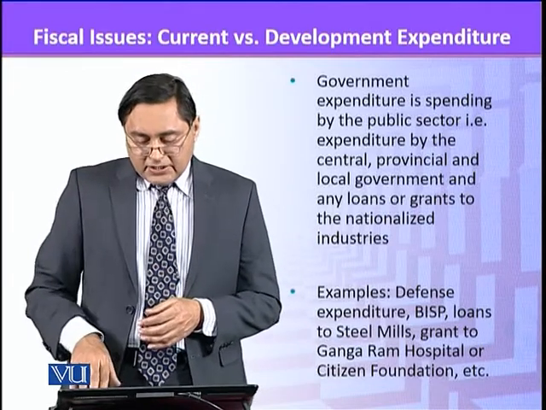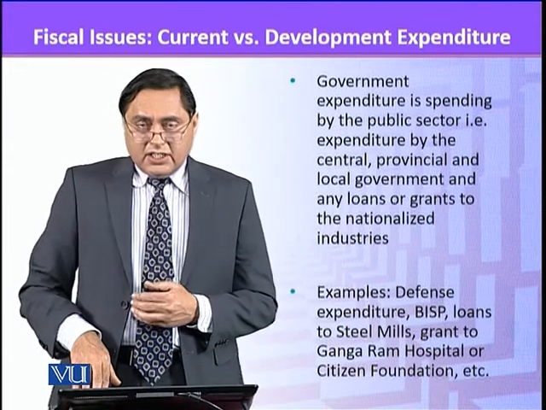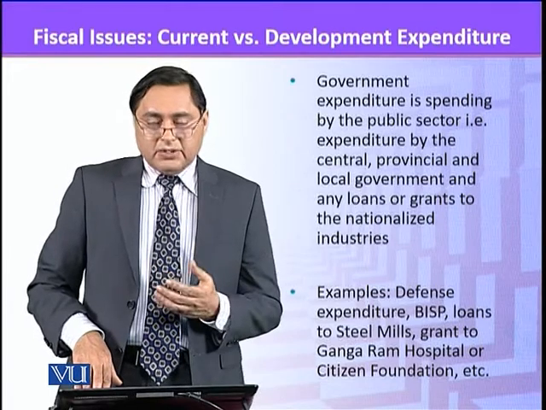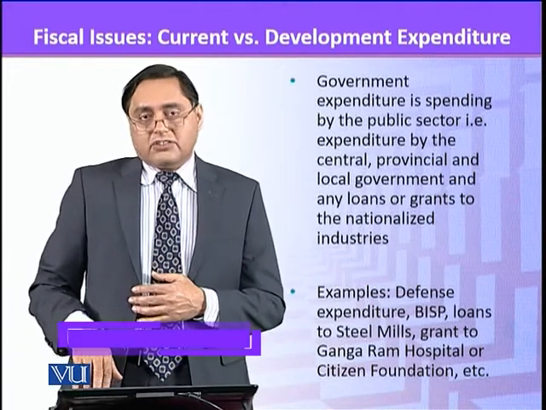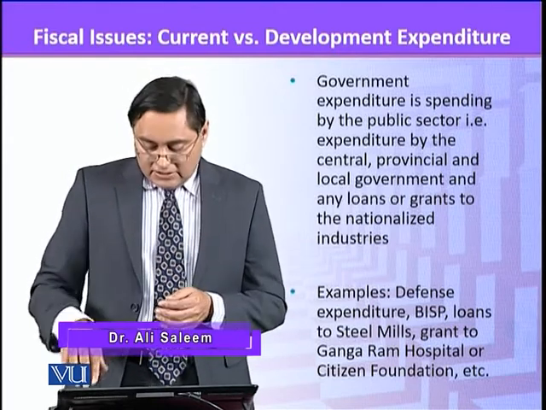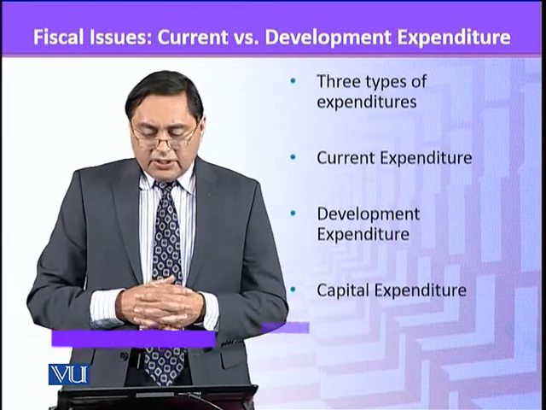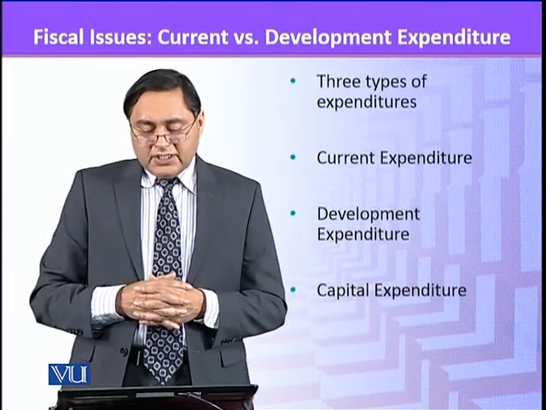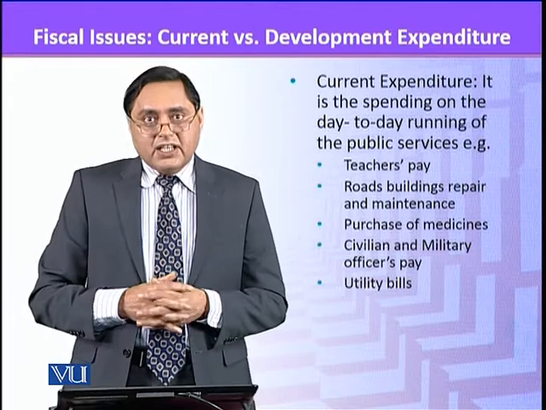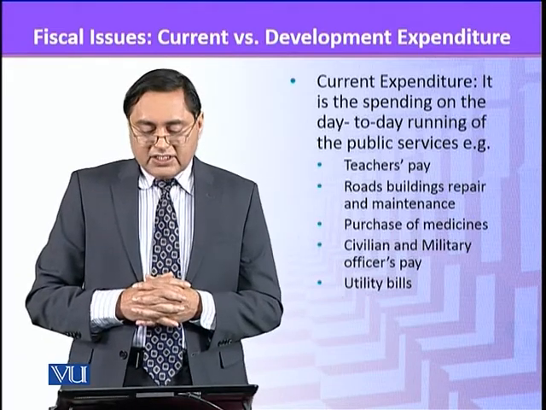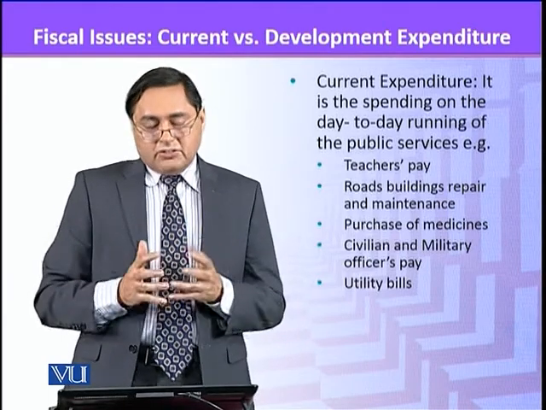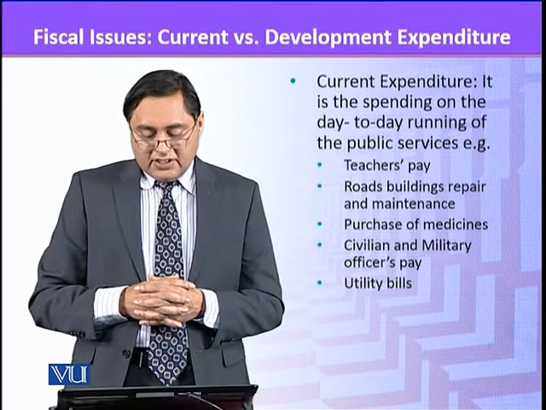All these kinds of expenditures are government expenditure, and the government spends this money to help decrease poverty, improve law and order, or protect the country from outside forces. The three primary types of expenditures are current expenditure, development expenditure, and capital expenditure. Current expenditure, as I have hinted before, is the spending on the day-to-day running of public services. So teachers' pay or other government servant salaries are included in current expenditure.